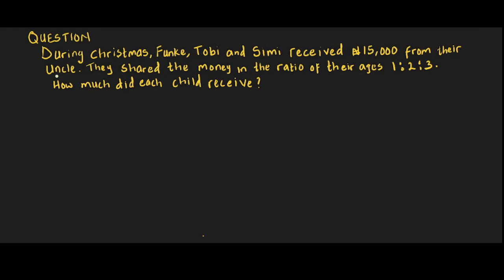We have a question here. During Christmas, Funke, Tobi, and Simi received 15,000 naira from their uncle. They shared the money in the ratio of their ages, 1:2:3. How much did each child receive? Solution.